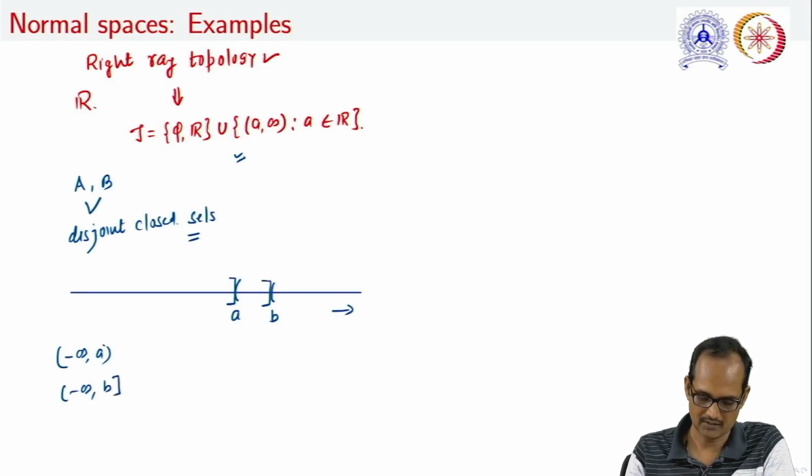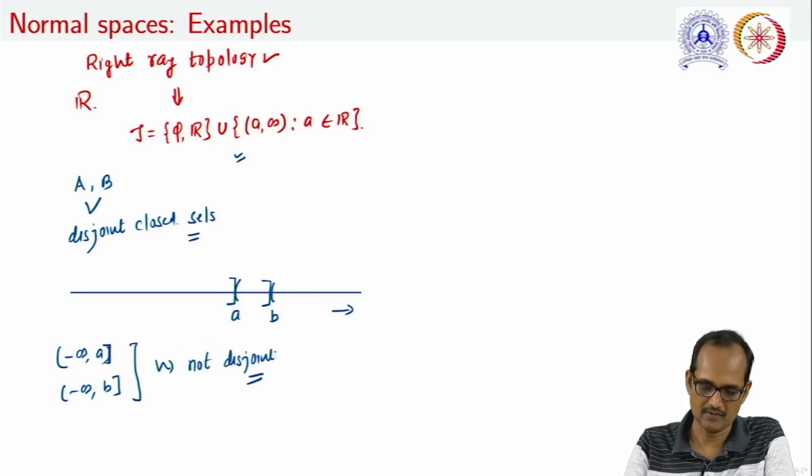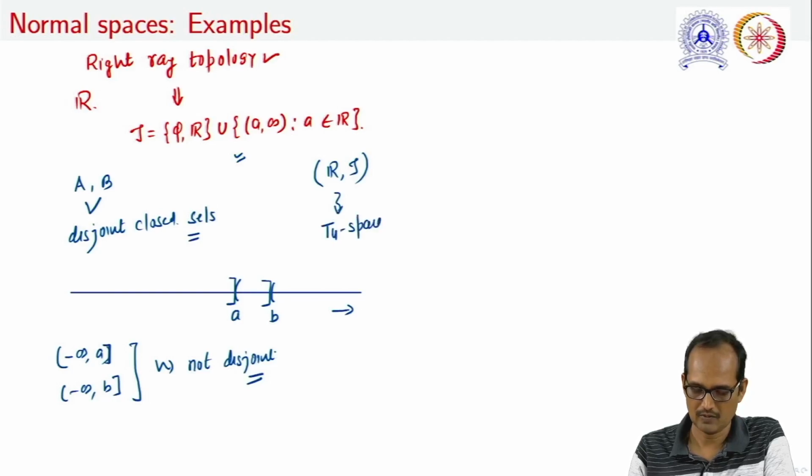Note that these two closed sets are not disjoint. So we can say that this topological space, that is the set of real numbers along with this right ray topology, is a T4 space. It is to be noted that this is not a T3 space.